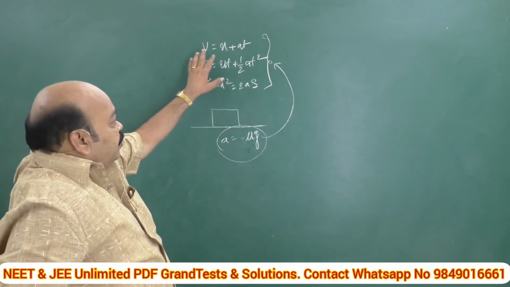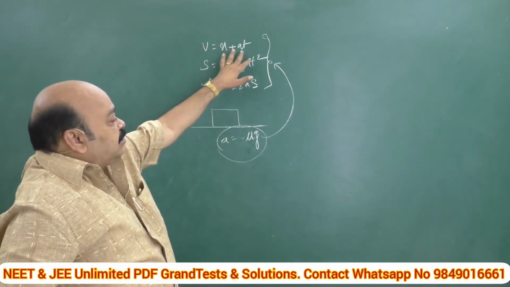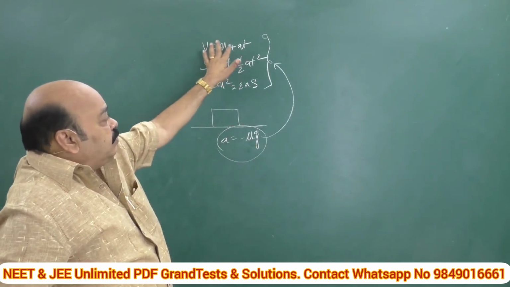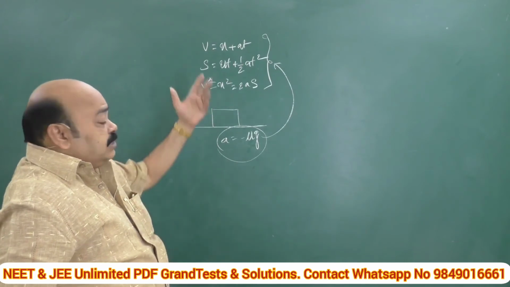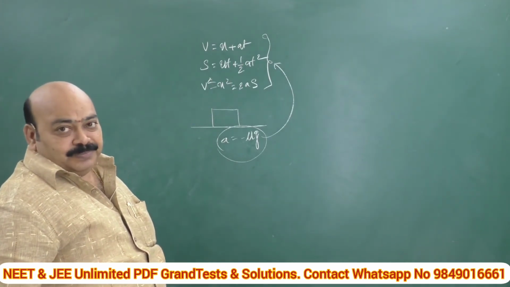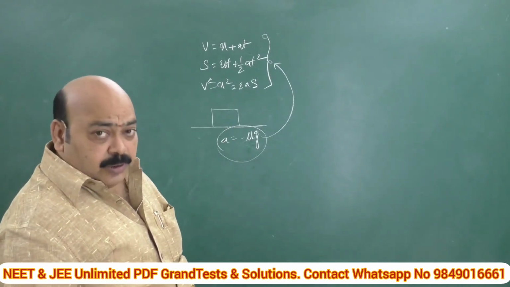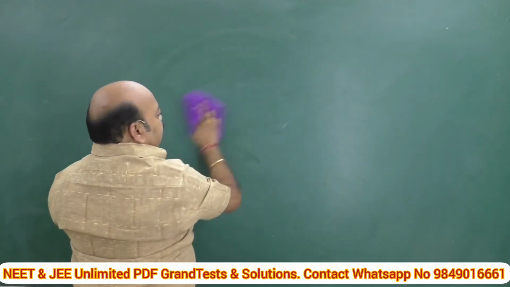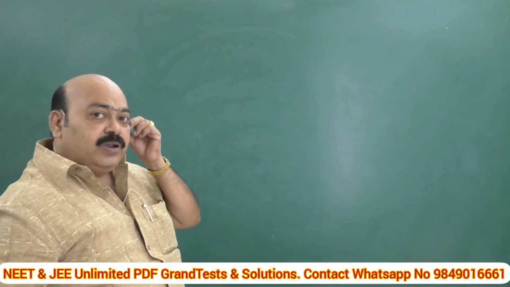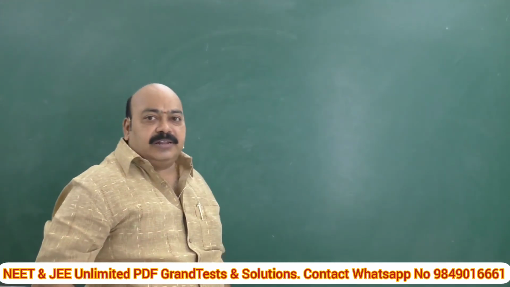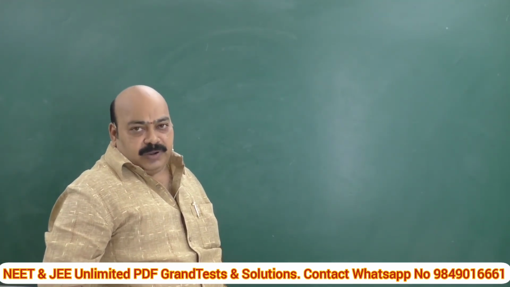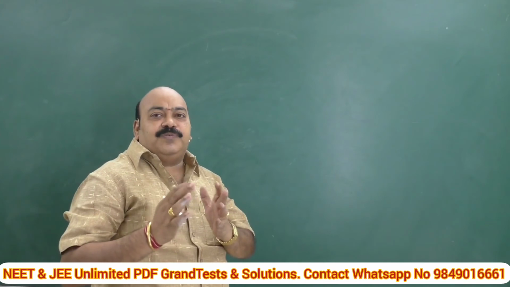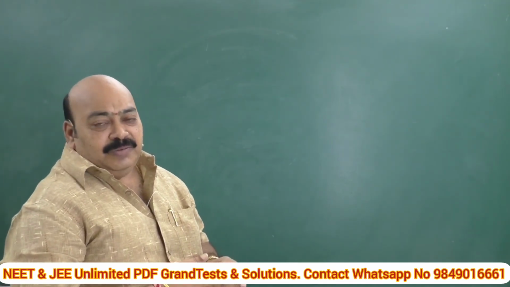If the problem is in terms of initial velocity, final velocity, acceleration and time, substituting a is equal to minus mu g, we can get any one of these three, whereas the remaining two are given in the problem. In the same way, when a body is rotating, it experiences a force called centripetal force, which acts radially inward, along the radius towards the center. If we match this condition with friction, what happens?